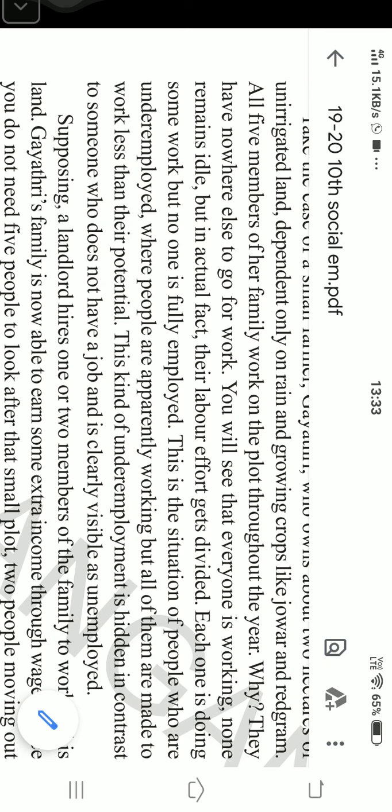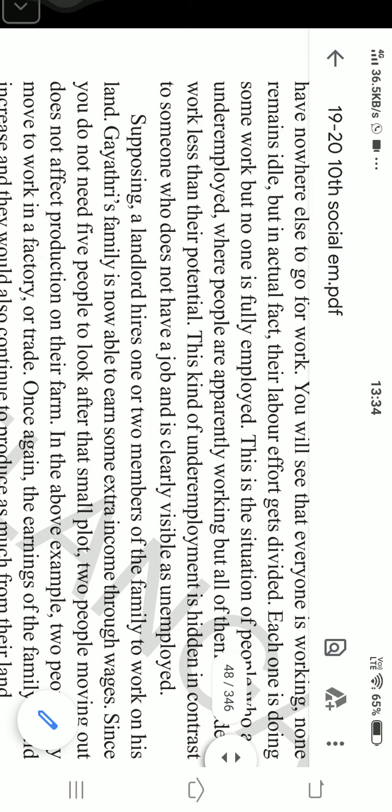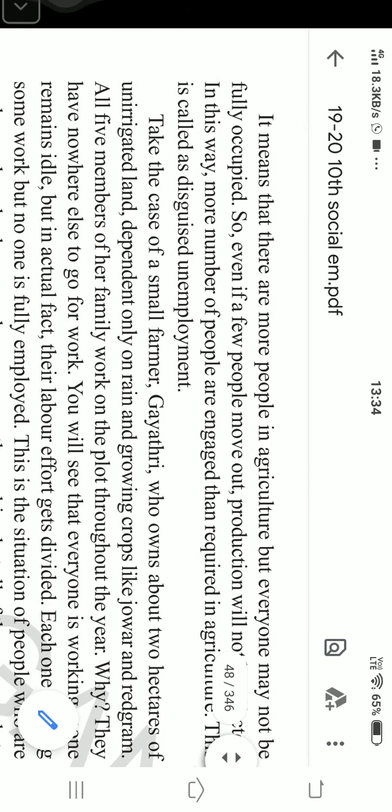With this, we can conclude that all the 5 members are not fully employed up to their capacity, right? When we look at them, all the 5 members appear to be working, but there is some kind of unemployment in the Gayatri's 2 hectares of field, and such unemployment we call disguised unemployment.